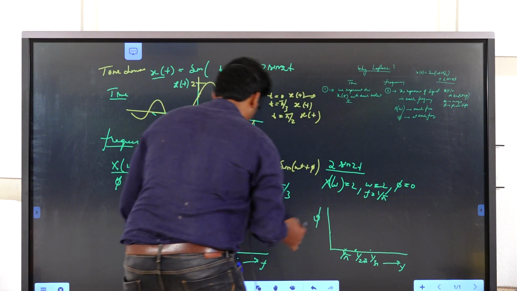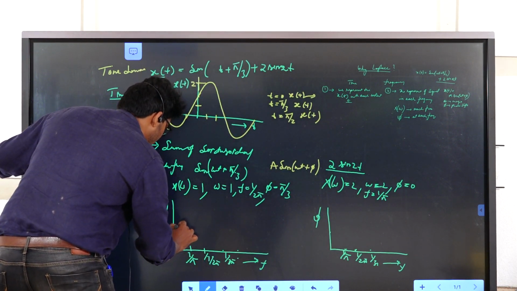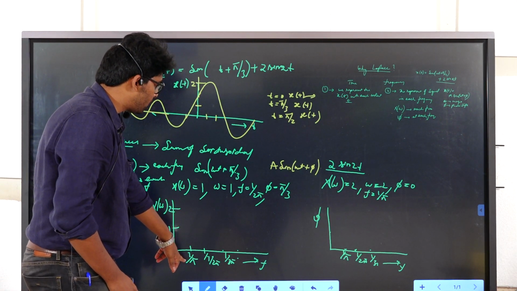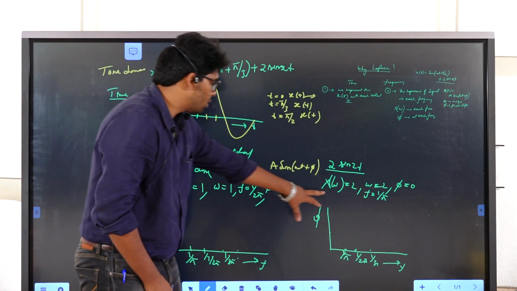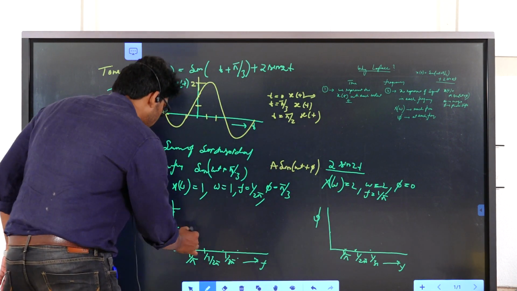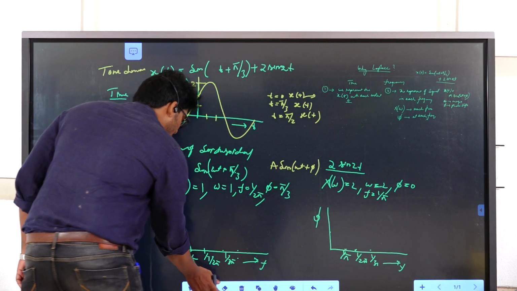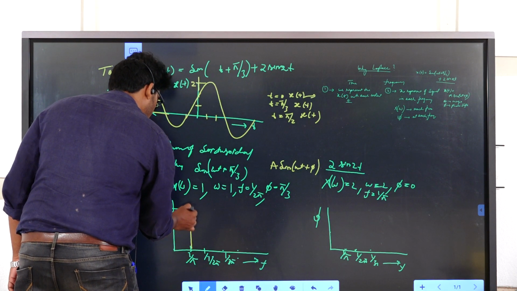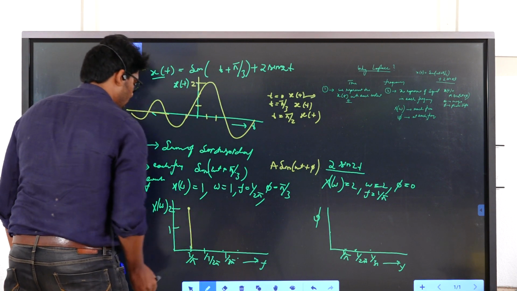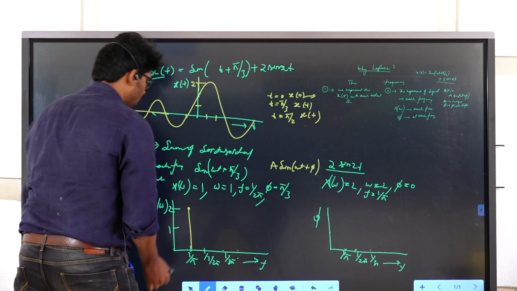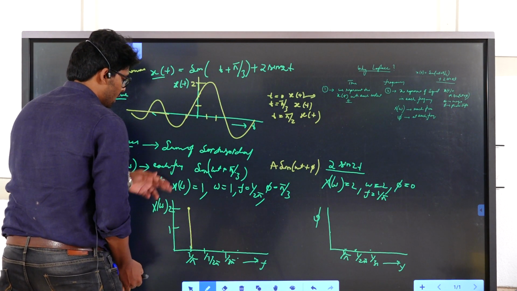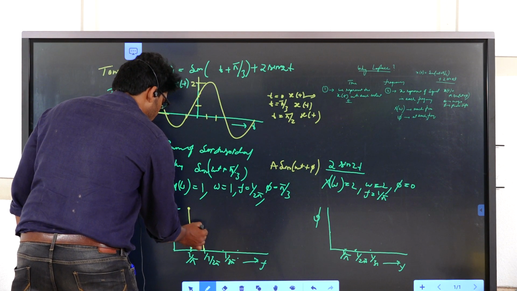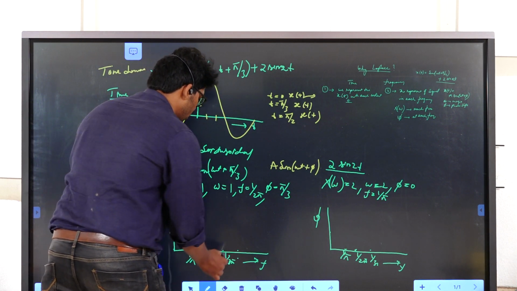So on the other axis I will represent the phase shift. The magnitudes I am taking are 1 and 2. At frequency 1 by pi, the magnitude of the above signal is 2. At 1 by 2 pi, the magnitude is 1. At 1 by 3 pi, there is no magnitude.